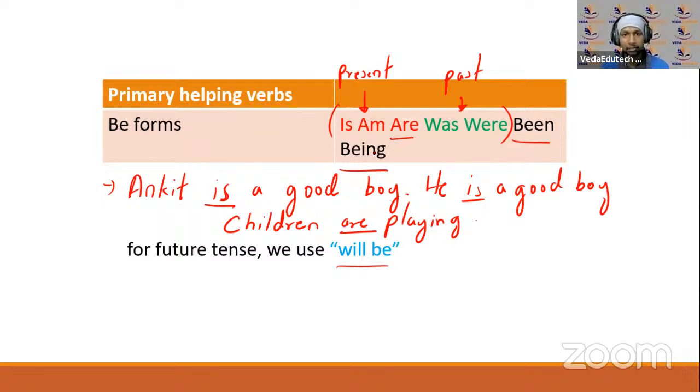Okay, so like example, I was at home. Okay, we were going home. That comes for the past ones.